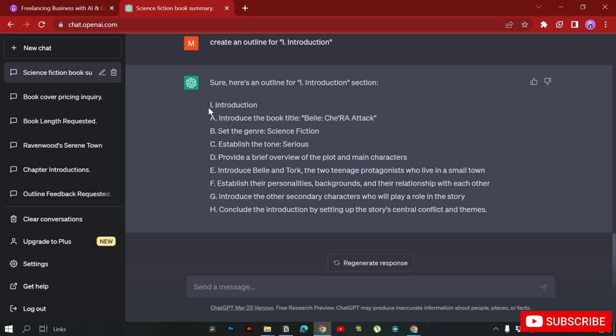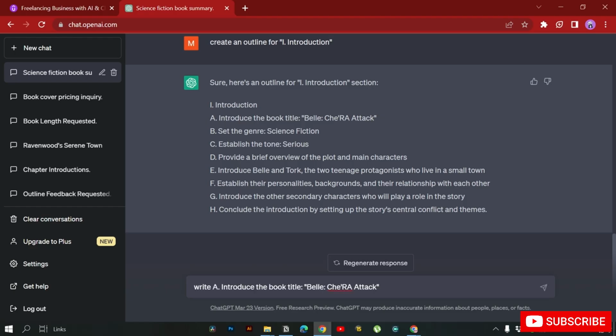Okay, now after you have created this, you can go on and add more details. For example, let's say you have created all of these points, all of these outlines, and then what you want to do is copy this and write each of these topics individually and then summarize it into a book.